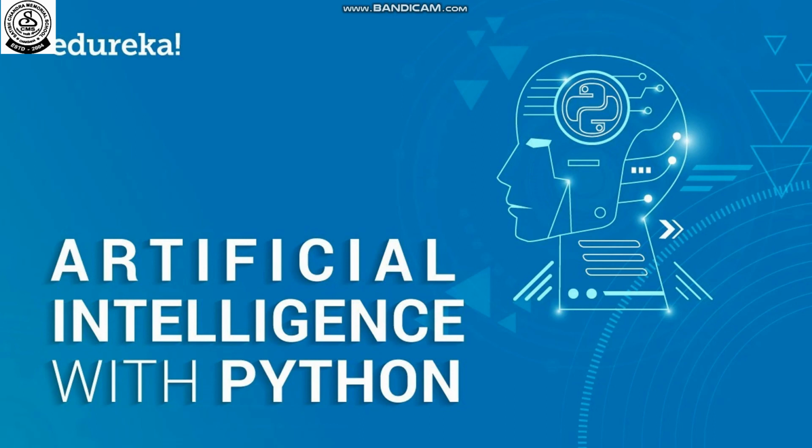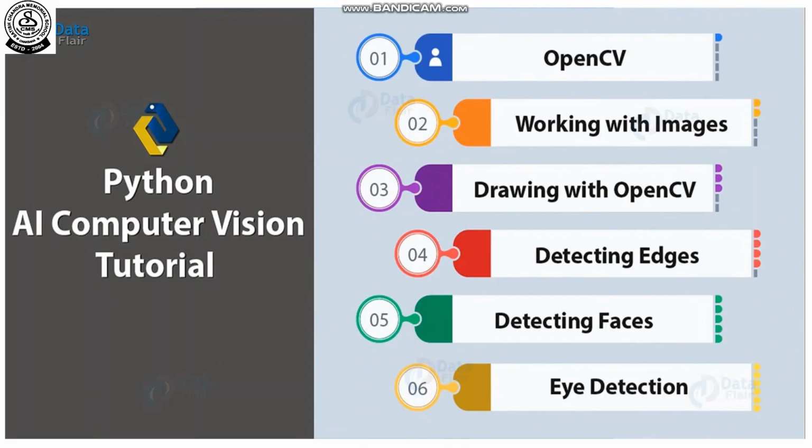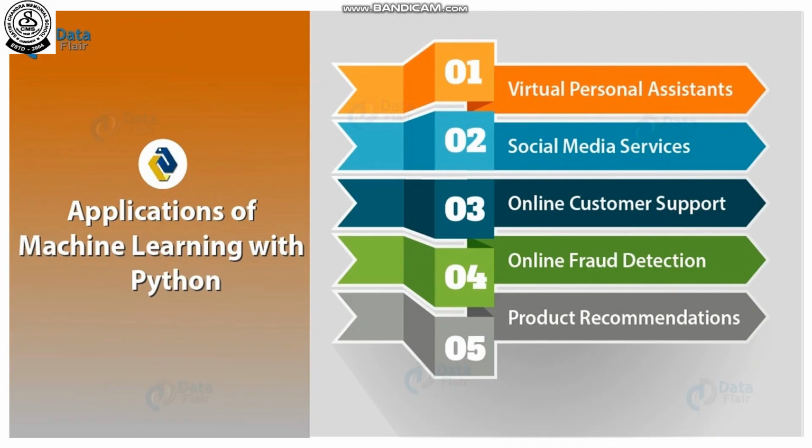So next part, it is most important. These days, we are dealing every day with artificial intelligence. So Python is used also for this artificial intelligence. So now dear students, Python is actually used for many applications. AI applications are OpenCV, working with images, drawing with OpenCV, detecting edges, face detection, eye detection, and many more, like virtual personal assistants, social media services, online customer support, online fraud detection, product recommendations. So these are the areas of AI where we can use Python.